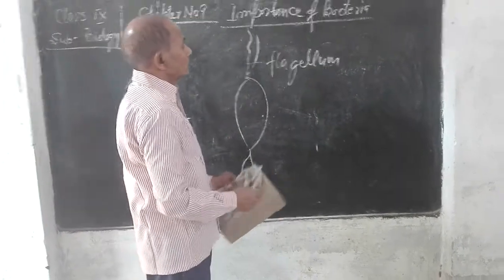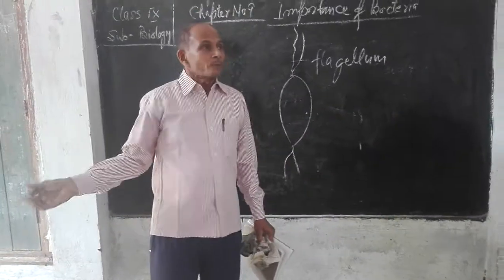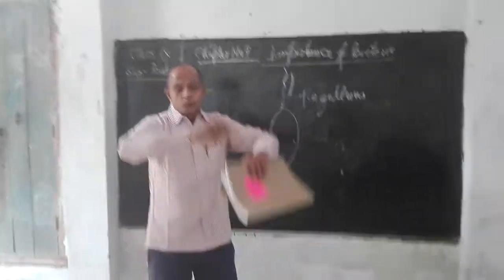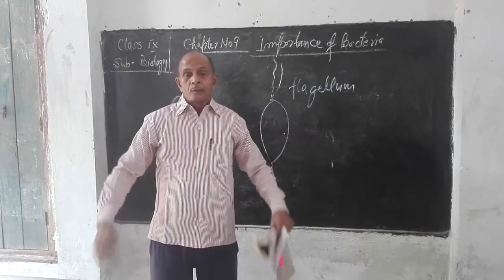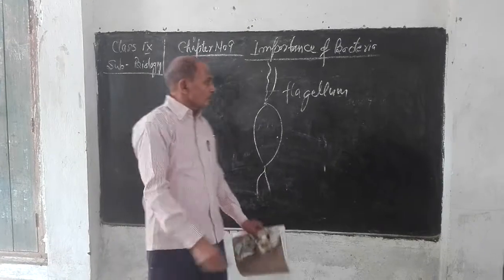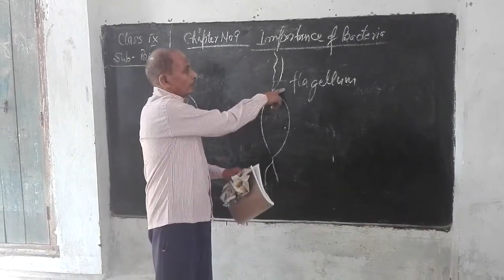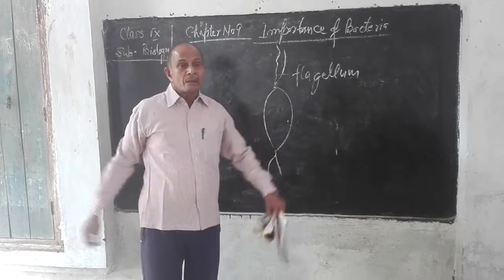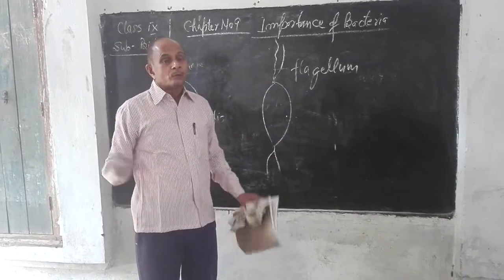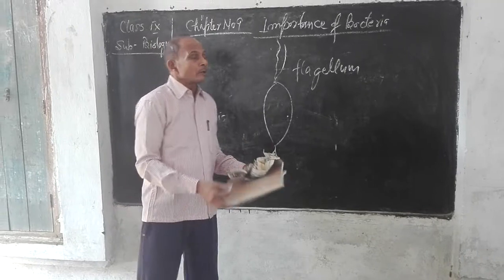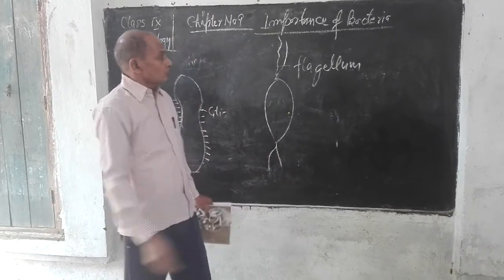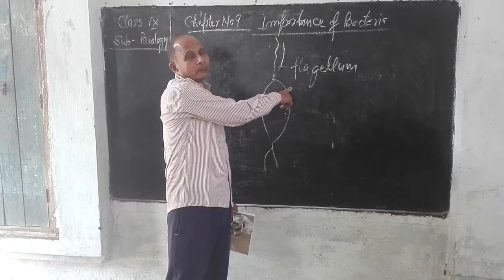With the help of this flagellar movement, at the time of swimming inside water, you push the water current toward the back side, and your body moves in the forward direction. In the same way, these flagella will push the medium towards the back side, and their body will move towards the front side. So we can say the bacteria show flagellar movement.